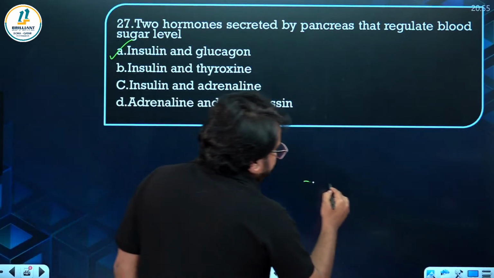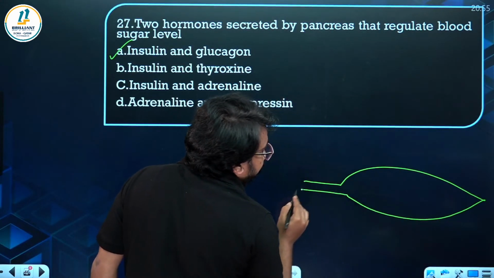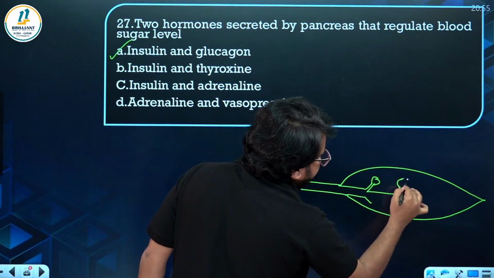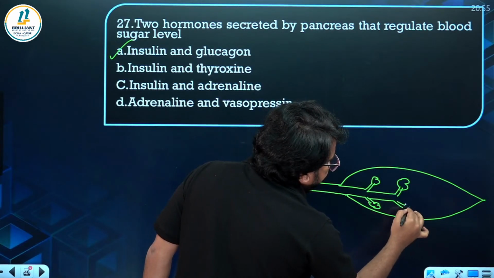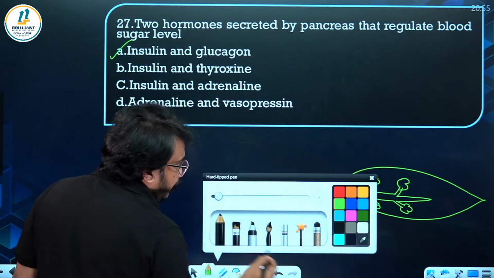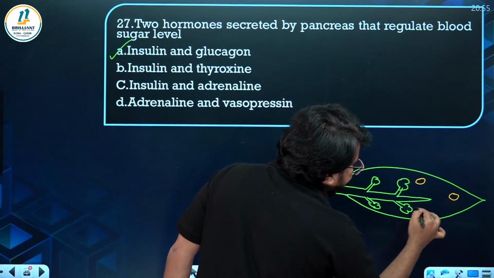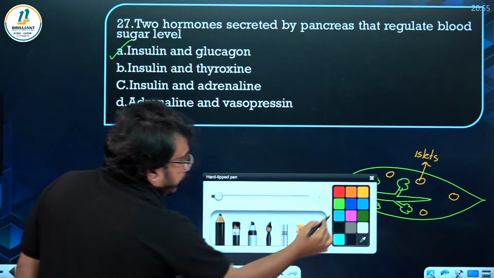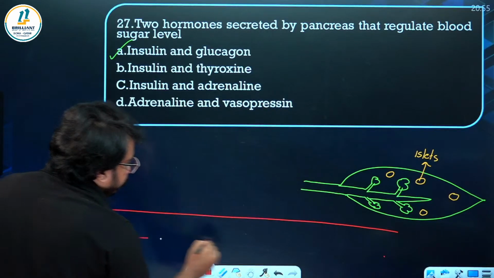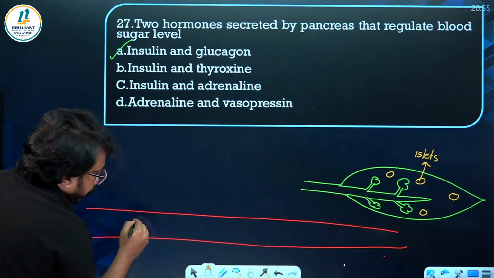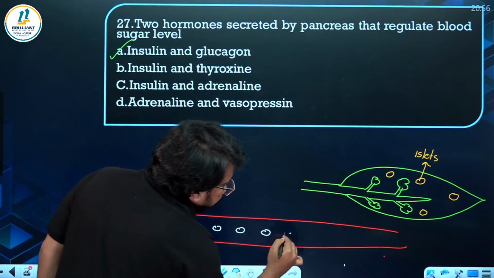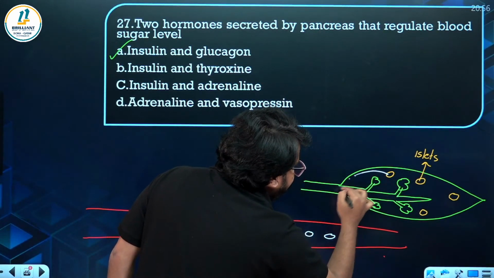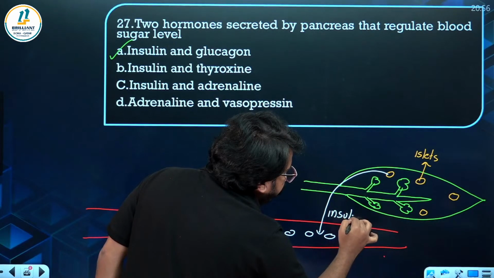Here, you know the insulin is secreted by which part of pancreas? Endocrine part of pancreas. So here I am drawing the pancreas diagram. In the pancreas, the endocrine part will be producing. Let me put some colors like this. This is the endocrine part, that is islets of Langerhans. This is the blood vessel. Inside the blood vessel, when the sugar level is increasing, you can see there will be production of insulin by the islets of Langerhans.